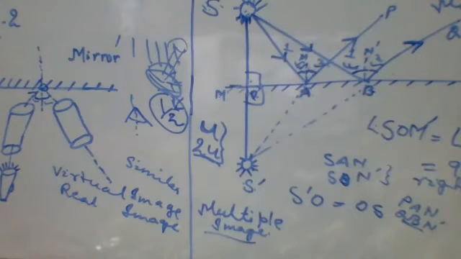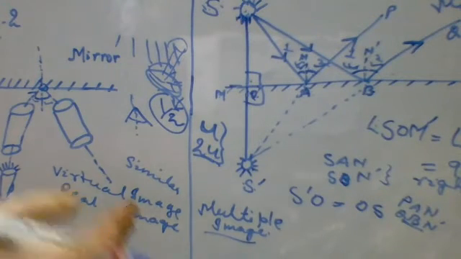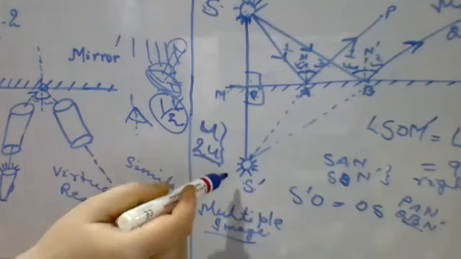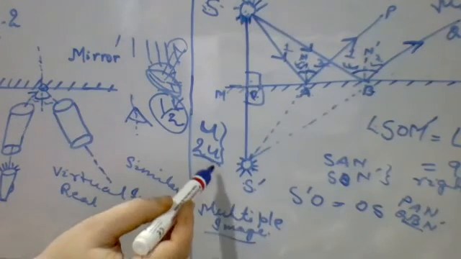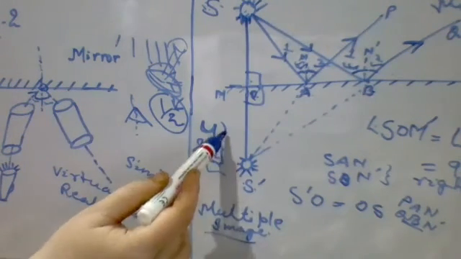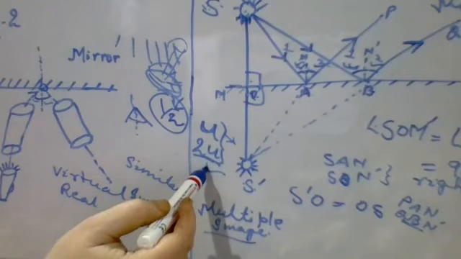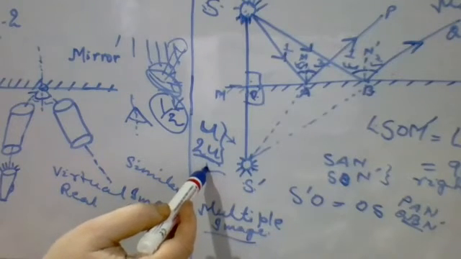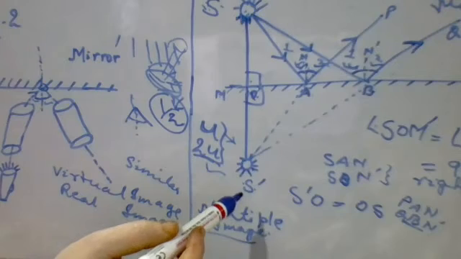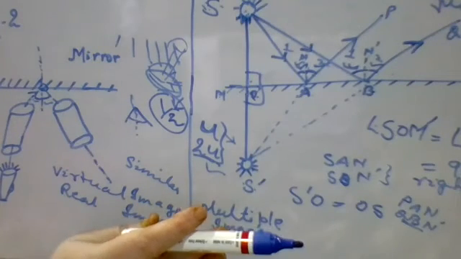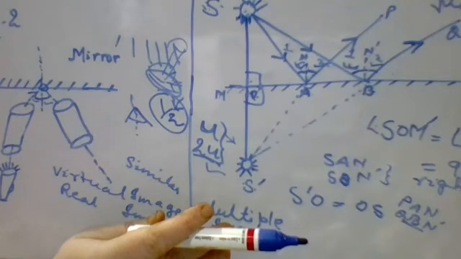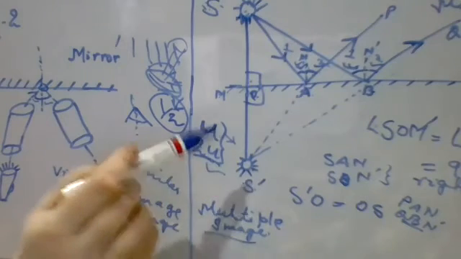Yes, ma'am. And then the second point is that when an object is moving towards the mirror, the image which is formed inside the mirror will move with 2u. This is the speed of the object, and this is the speed of the image inside the mirror. Clear? This is just for your knowledge. Don't talk in between, just concentrate.